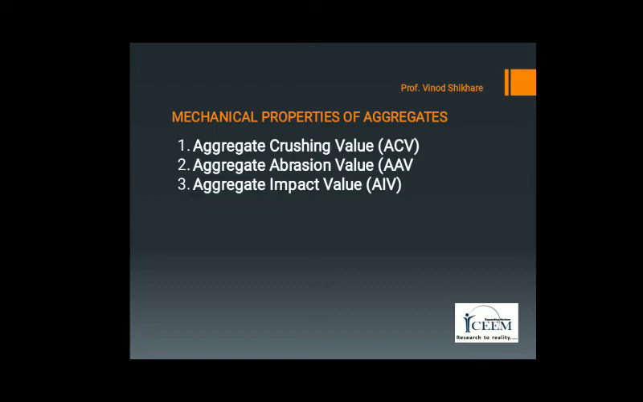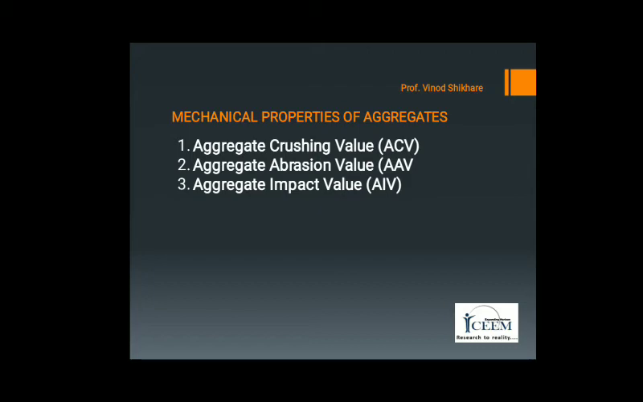As per IS 383/1970, the aggregate crushing value should not be more than 45% for the concrete used for other than wearing surfaces, whereas aggregate crushing value should be limited to 30% for concrete used for wearing surfaces such as roads, runways and airfield pavement.